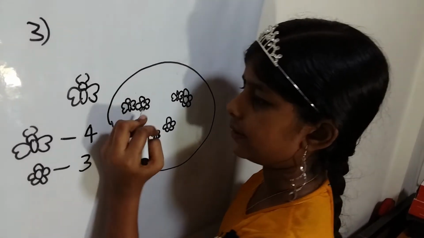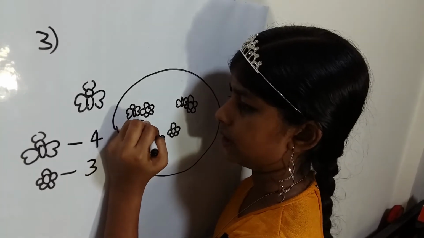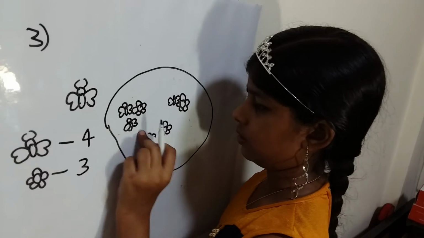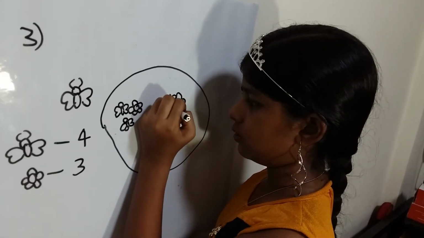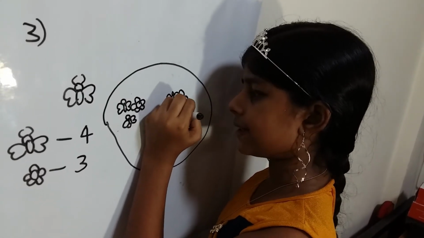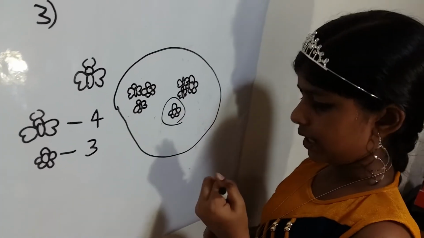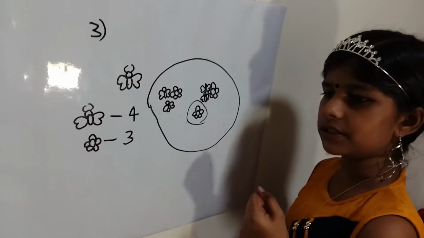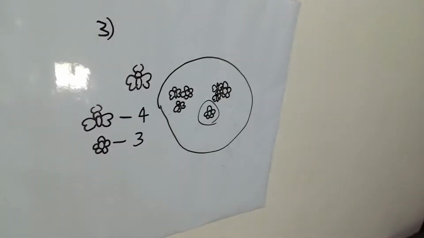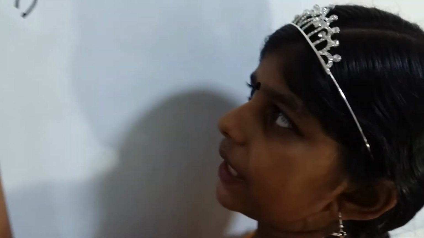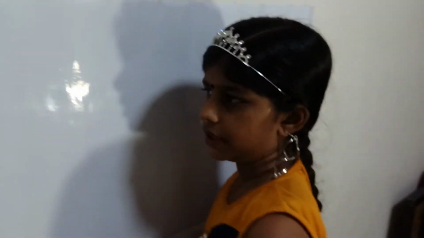So when 2 butterflies land on each flower, as you can see, there's 1 flower extra over here. So that is how you get the answer to question number 3. Okay, so now we're going to move on to question number 4. Question number 4 isn't really mathematics, it's just a riddle. So we shall move on.